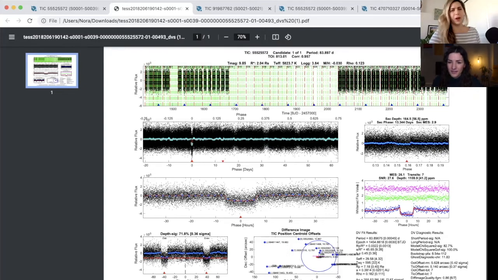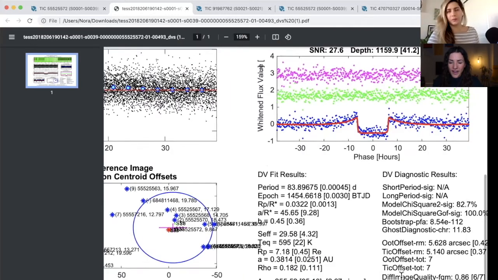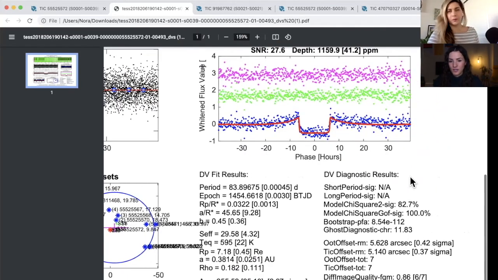Right. Oh, this is really powerful. Wow. Okay, cool. Yeah, what's really great is that you have this summary at the bottom here: DV fit results and DV diagnostic results. It gives you best estimates for the period, the time of the first transit, known as the epoch, and all these other parameters. You have the radius of the planet. All of these are numbers that you should check.